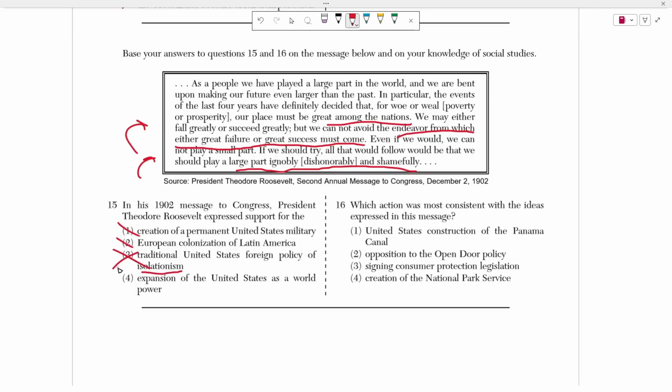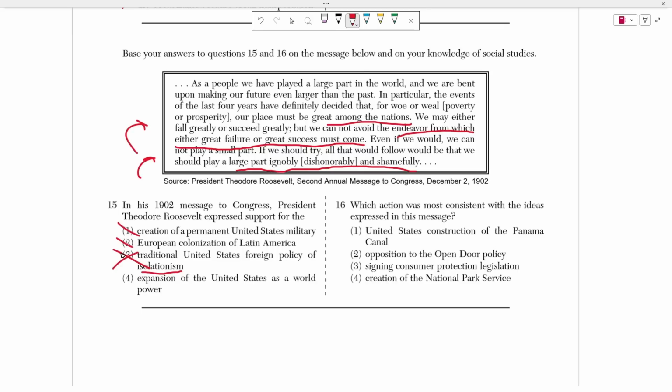This is especially incorrect because, again, if you're an isolationist, you're limiting your contact with the world, right? If all of a sudden you want to be a global player, you want to be a big player on the global scale, you want to be involved in international trade, international borders, you want the entire world to respect you, why would you turn and be an isolationist, right? Why would you close your borders and everything to the outside world if you yourself want to rule it? You yourself want to make yourself more assertive to the outside world, okay?